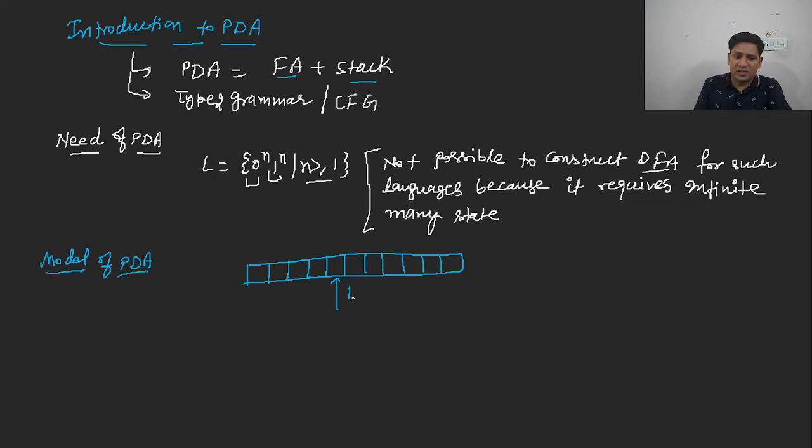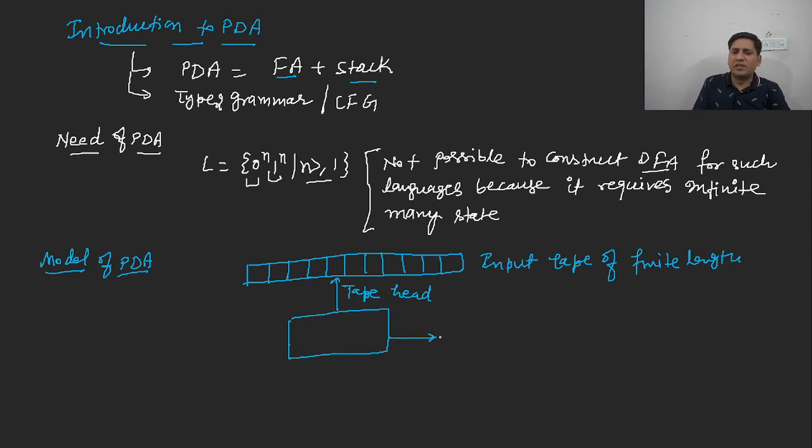You can say this is the tape head. This is our tape head, and this is the input tape of finite length, which is divided into different cells, and say this is a finite state control associated with a stack.